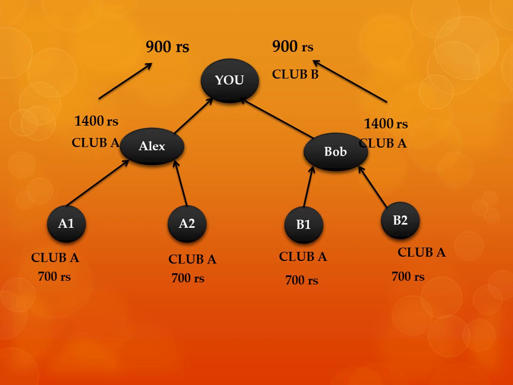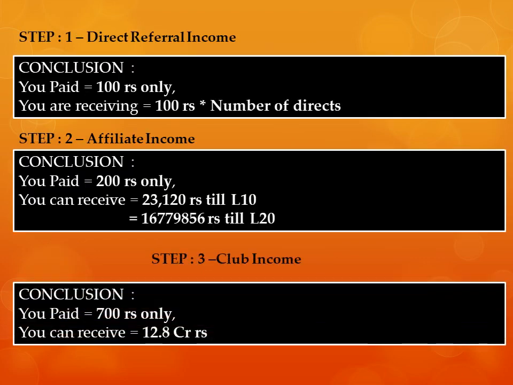There is a special note. Sometimes it doesn't matter from where the company will bring money and give it to you, because it is not always from your downline. From others' downline also, if other people have extra downline, from them also the company will bring money and give it to you. In conclusion, you can see you just paid 700 rupees, yet you have the capacity to earn 12.8 crore rupees.